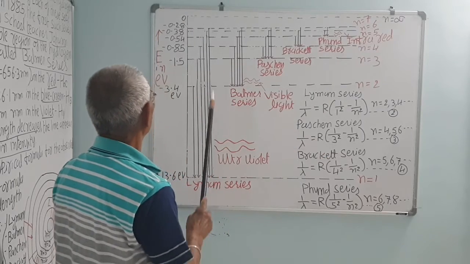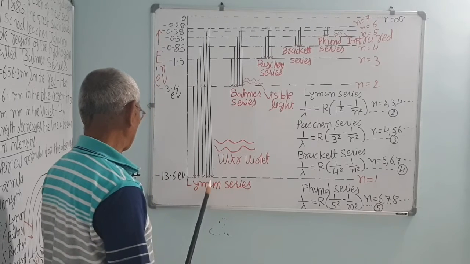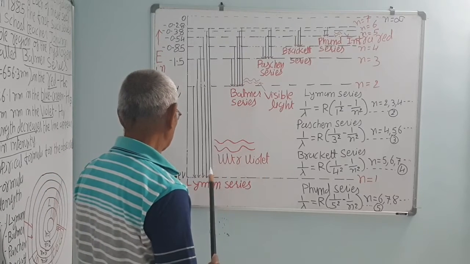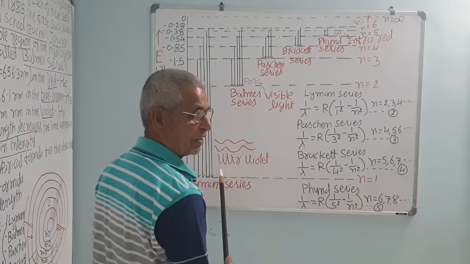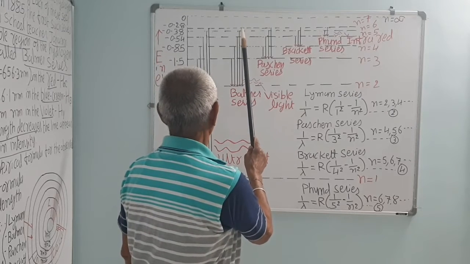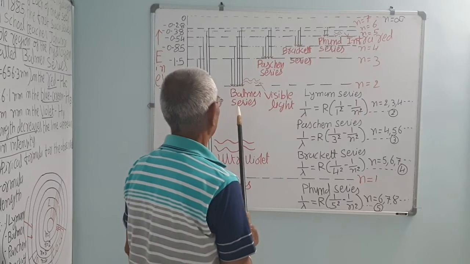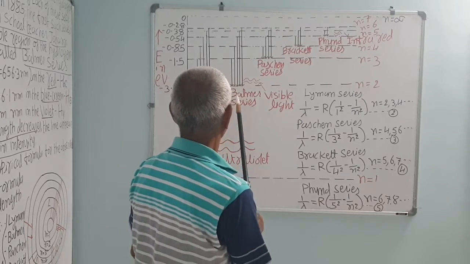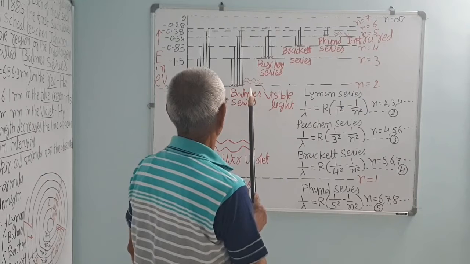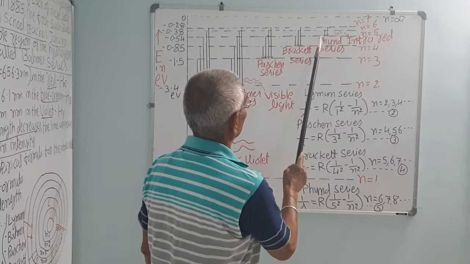When an electron jumps from any higher orbit to the first orbit, the series of spectral lines emitted is called the Lyman series. It was observed by Lyman in the ultraviolet region, where the frequency is very high. If the electron jumps from any orbit to number 2, you get the Balmer series, which, as we have already discussed, is in the visible region: red, blue-green and violet, H alpha, H beta and H gamma. Then similarly Paschen, Brackett and Pfund.